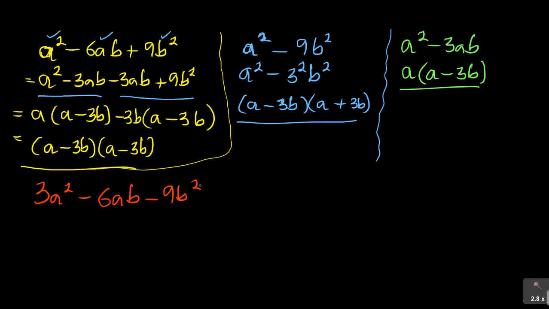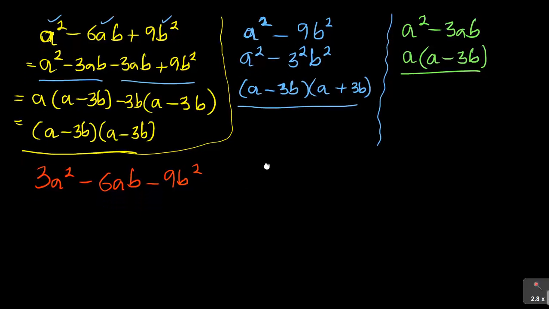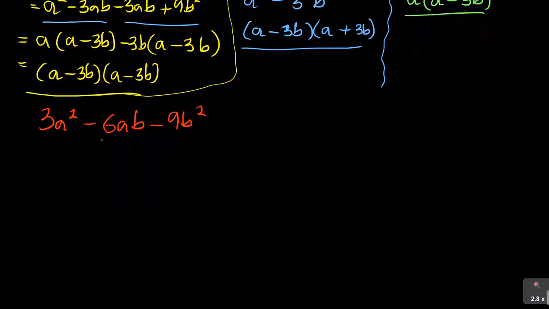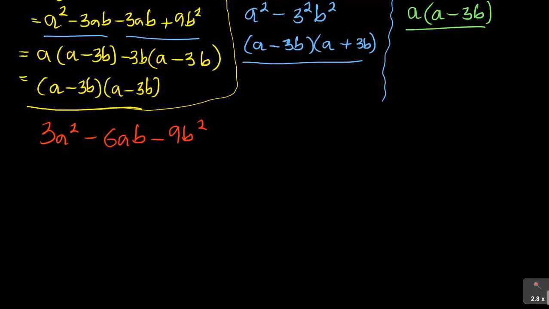Alright, we have to factorize this. It's always better to do your product sum, or you can recognize that you have 3 there, 3 there, and 3 there. So if you take out that 3, it can make things simpler for you. But in this case, I'm going to ignore that 3 and just focus on the product sum. But it's something that I wanted you to note, that you can actually take out that 3 there.